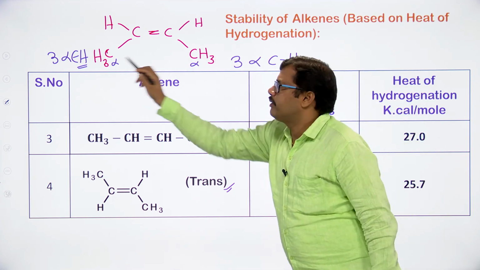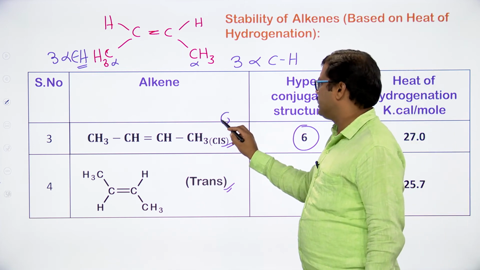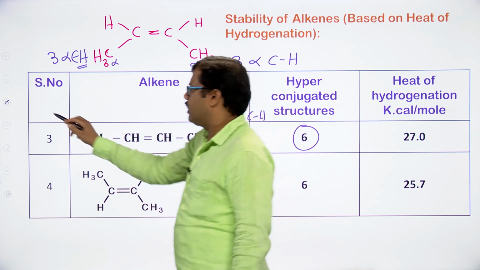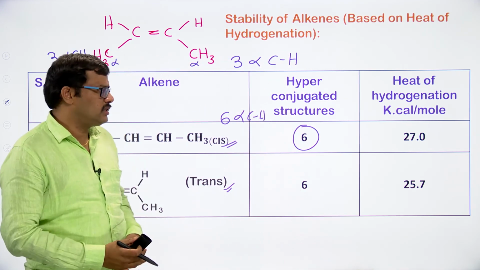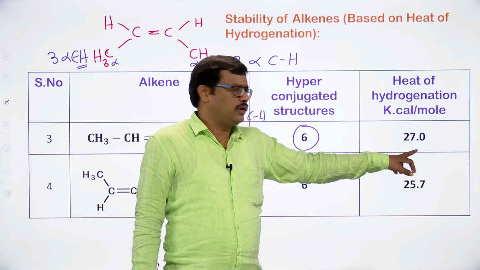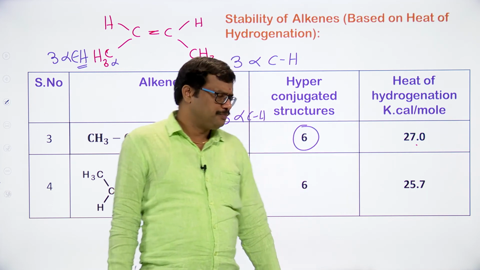In total, 3 plus 3, we have 6 alpha CH bonds. When we have 6 alpha CH bonds, we can expect 6 hyperconjugative structures. When we have 6 hyperconjugative structures, stability will be more and the heat of hydrogenation should decrease. It is observed as 27. Of course, these are the experimental values.